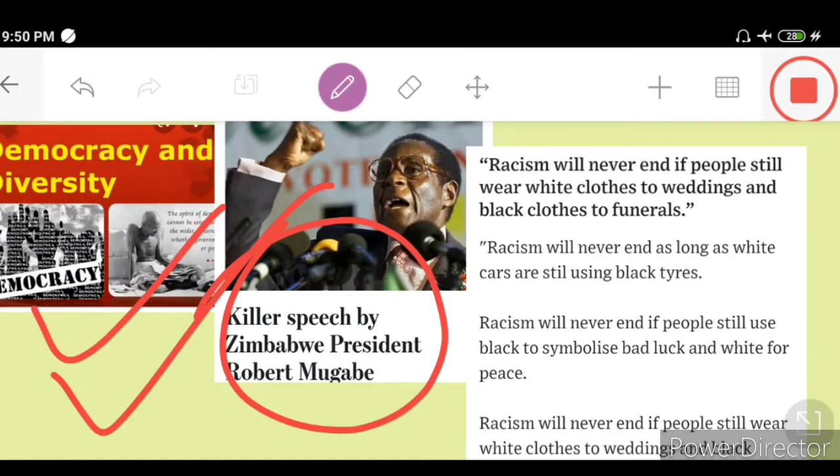Let's try to explain our point of view by taking the recent speech given by this great personality, Robert Mugabe, who shocked and jolted the international community and media. This news came to every nook and corner of the country. It was caught by the media, and debate and discourse started on this. Do we feel that social divisions on the basis of race still exist or not?